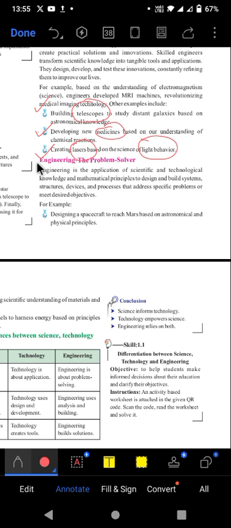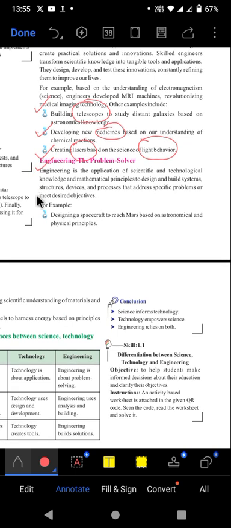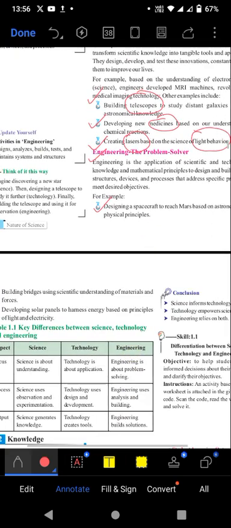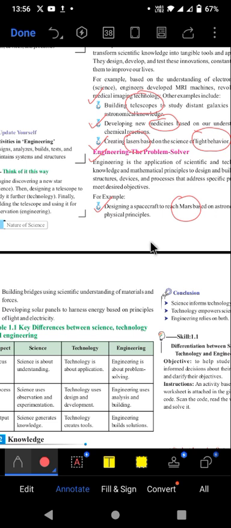Similarly, to get more grip on the scientific problems or scientific phenomena taking place in the universe around us, we have started to combine engineering with science. Now, engineering is a process in which we develop several devices, or we develop several tricks by which we can solve the upcoming problems, or we can solve the hidden Pandora boxes. So to open up these Pandora boxes, for example, in order to reach Mars, to study its structure and to study the atmosphere and climate of that planet, we developed aircraft and spacecrafts.